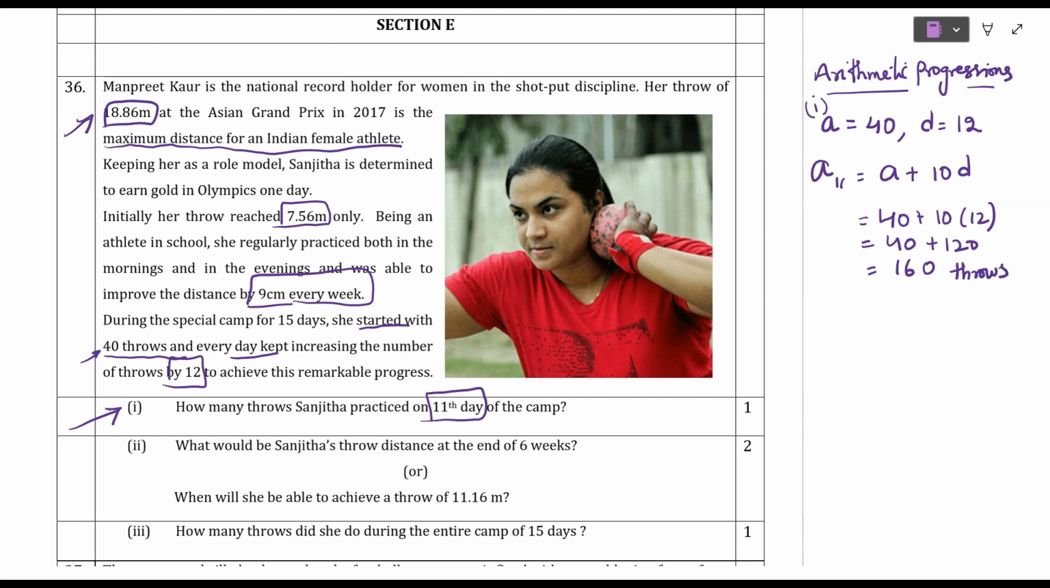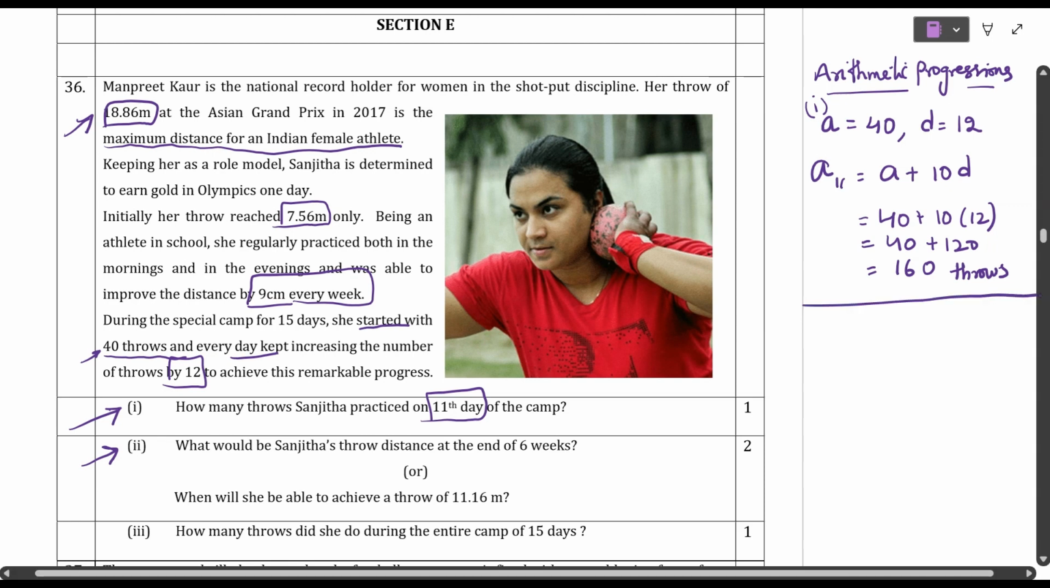Did you understand, students? Now the next question they are asking is: what would be Sanjita's throw distance at the end of 6 weeks, or when will she be able to achieve a throw of 11.16 meters? If you observe carefully, internal choice is there, so you can attempt any one. I am going to explain both. What would be Sanjita's throw distance at the end of 6 weeks? That means n is equal to 6 they have given.